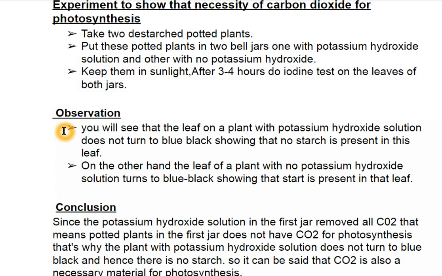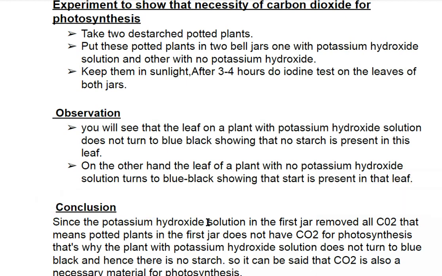Observation: you will see that the leaf of the plant with potassium hydroxide solution does not turn blue-black, showing that no starch is present in this leaf. On the other hand, the leaf of the plant with no potassium hydroxide solution turns blue-black, showing that starch is present in that leaf. So what is the conclusion?